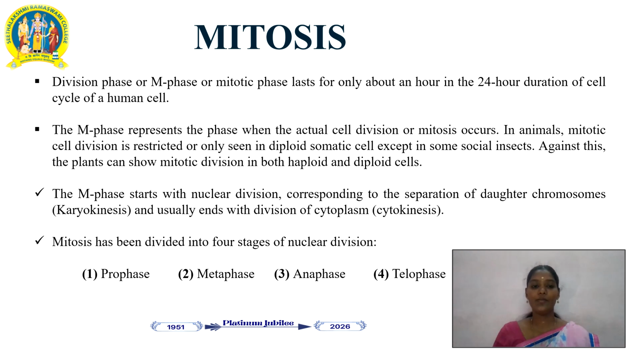The M phase usually starts with the nuclear division, corresponding to the separation of daughter chromosomes, the karyokinesis. Karyokinesis usually ends with the division of the cytoplasm, that is cytokinesis.